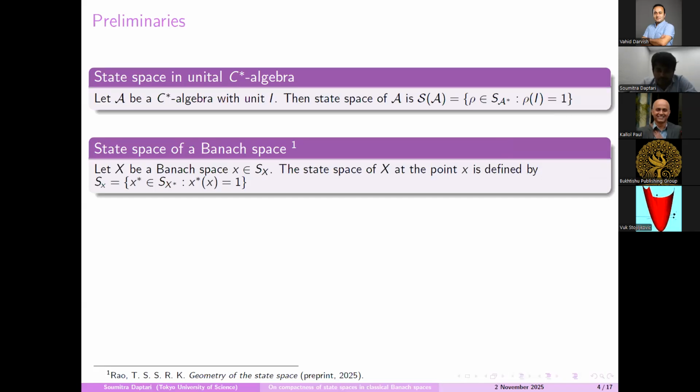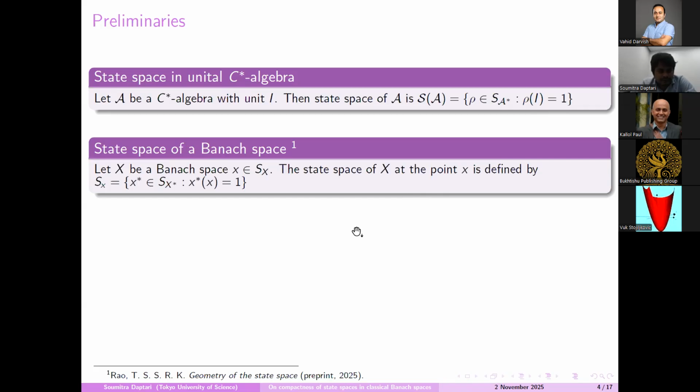Now, motivated by this definition, Rao has introduced this set as a state space in Banach space. And in the following article, he has studied the compactness of the state space in Banach space. So, let me define that state space in Banach space.